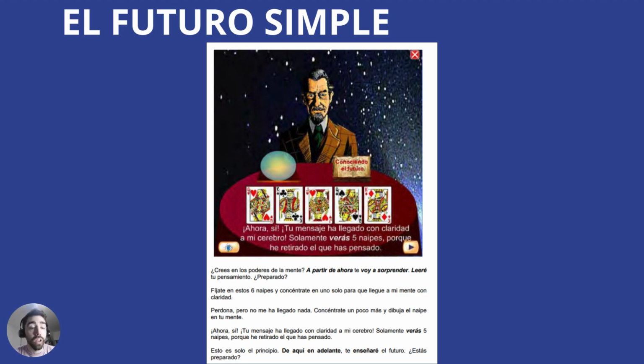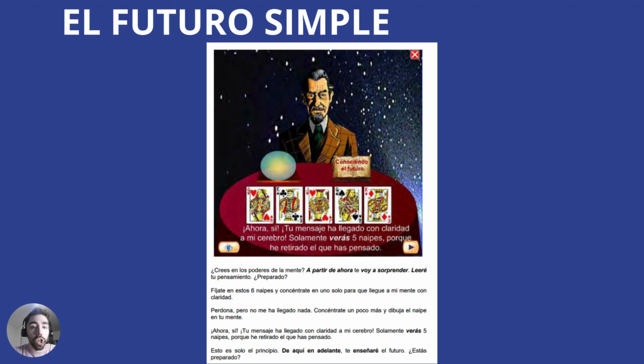So, in this case, we have this kind of magician that can see what card we chose, and he's using two types of future, but we are going to focus on the future simple.